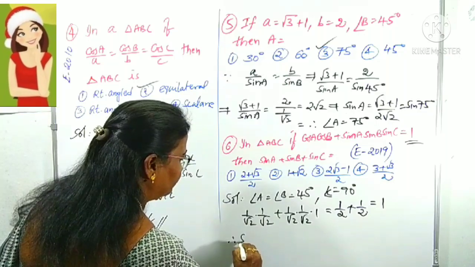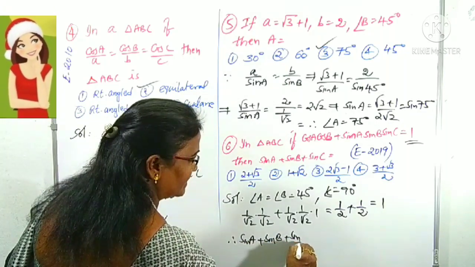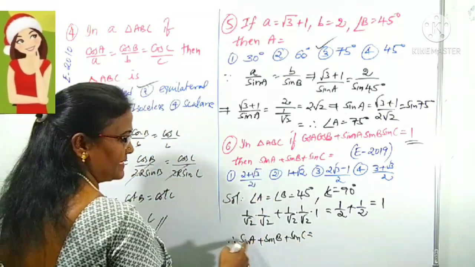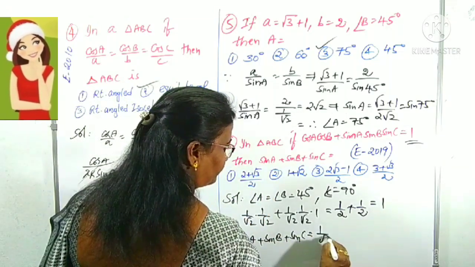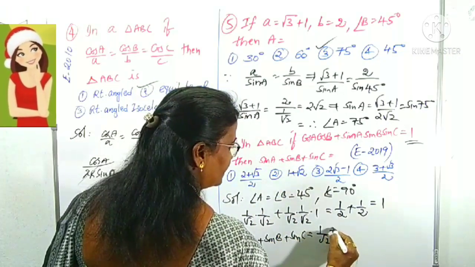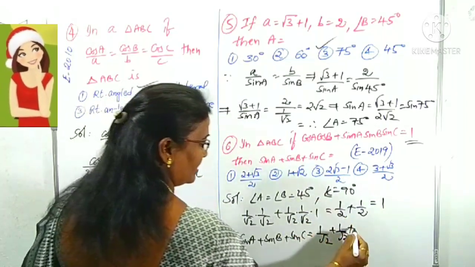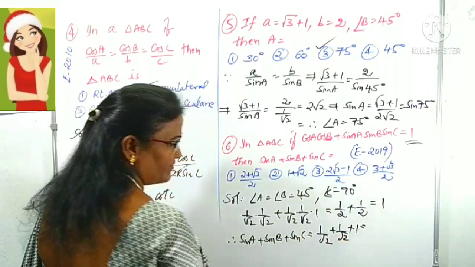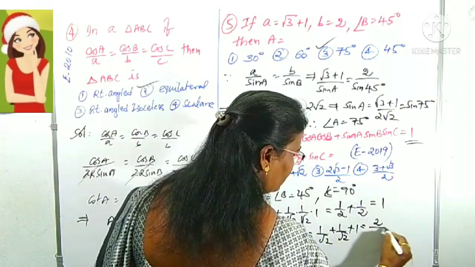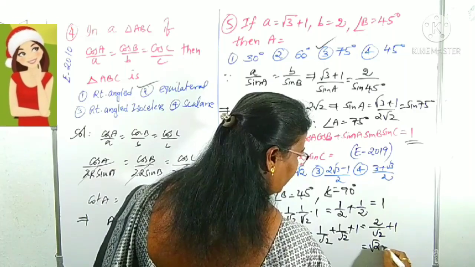Therefore, clearly, the result is asking sin A plus sin B plus sin C. Sin A, sin 45 is 1 by root 2. A is 45, B is 45, so sin B is also 1 by root 2. What about sin C? Sin 90 is 1, right? 1 by root 2 plus 1 by root 2 is 2 by root 2, plus 1. 2 by root 2 we can write as root 2, plus 1.